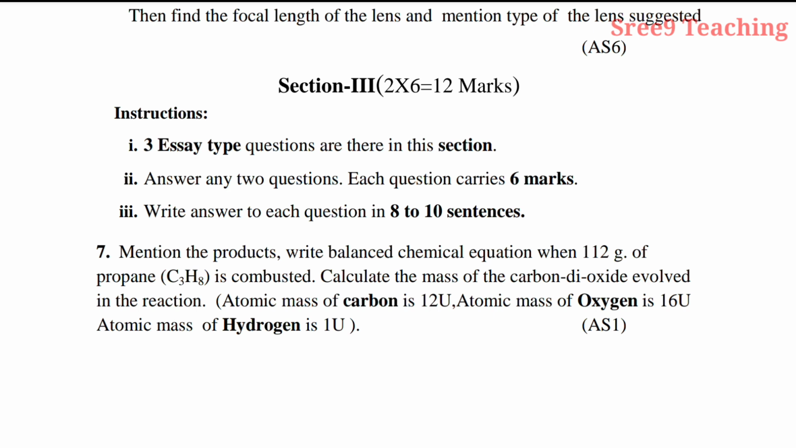Okay, right. See the seventh question, mention the products and write the balanced chemical equation when 112 grams of propane, C3H8, is combusted. Calculate the mass of the carbon dioxide evolved in the reaction. Atomic mass of carbon is 12 units, atomic mass of oxygen is 16 units, atomic mass of hydrogen is 1 unit. It is there in the second chapter, chemical equations. Definitely from the first, second and fourth chapters, one problem will be given. Be careful about that, right?